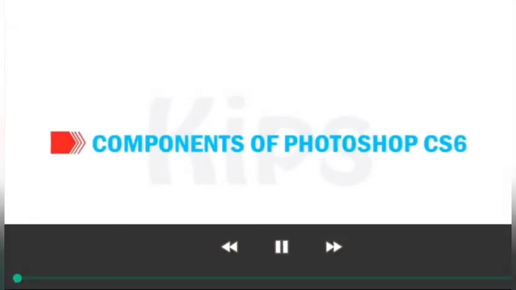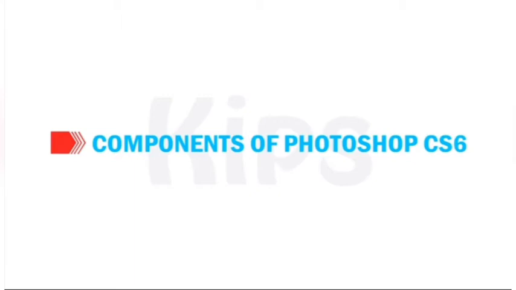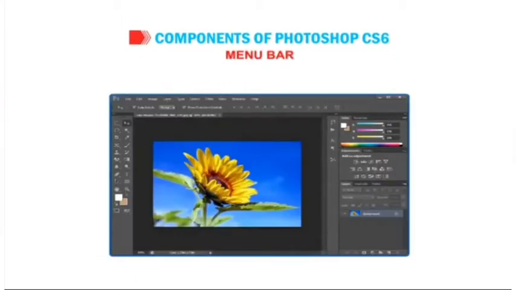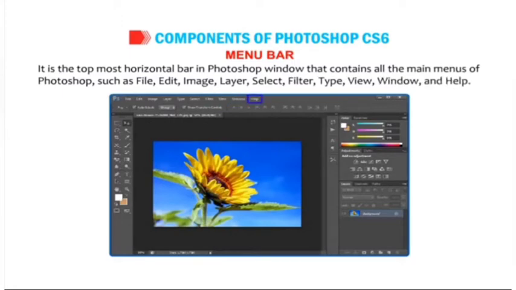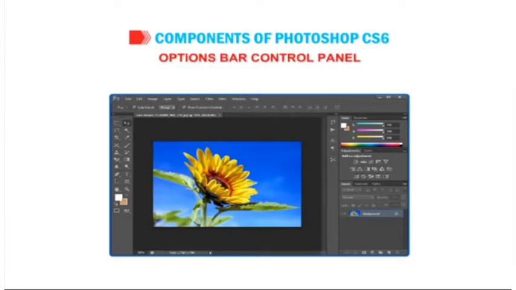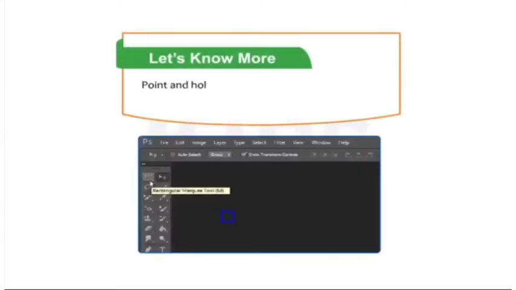Okay students, let us discuss the components of Photoshop CS6. Menu bar. It is the topmost horizontal bar in the Photoshop window that contains all the main menus of Photoshop, such as File, Edit, Image, Layer, Select, Filter, Type, View, Window and Help. Options bar control panel. Immediately below the menu bar is the options bar control panel. It displays the options related to the currently selected tool in the Tools panel. Okay, let's know more. Point and hold the mouse pointer on any tool to know its name and keyboard shortcut.